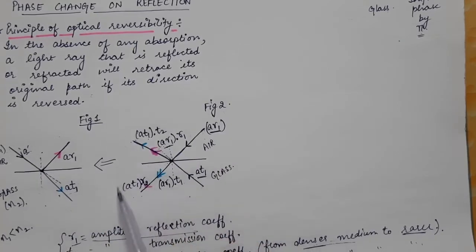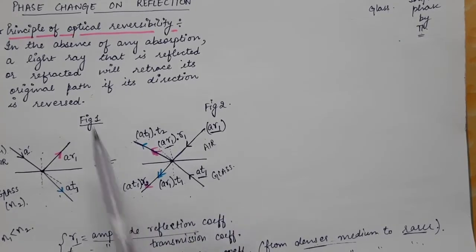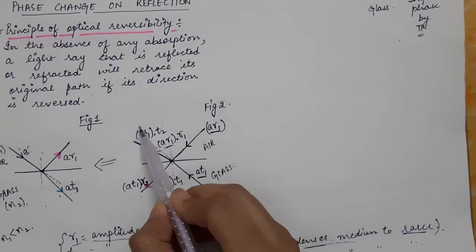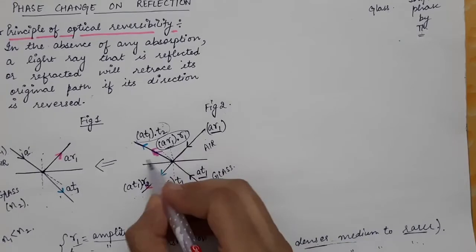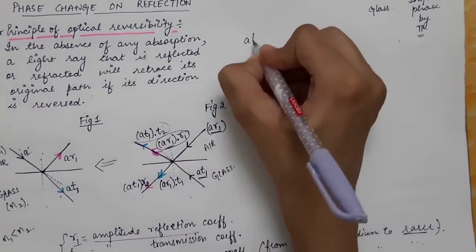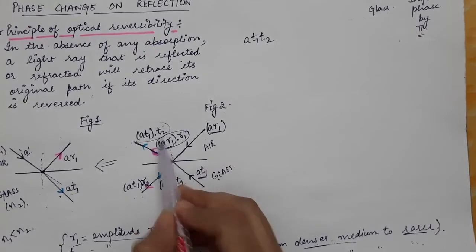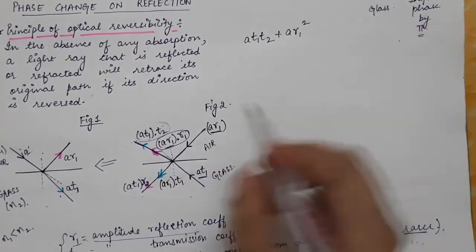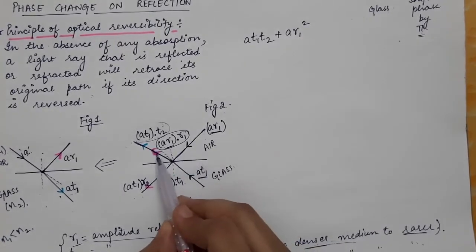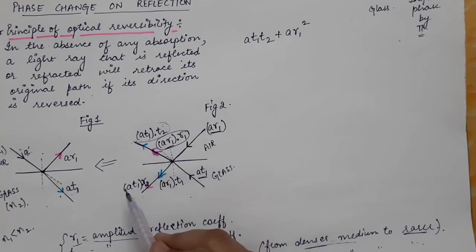But now we have a system which looks like this. So according to the principle of reversibility, these amplitudes, that is AT1 times T2 plus AR1 square, because these are the amplitudes of the light rays which are going in the same direction.